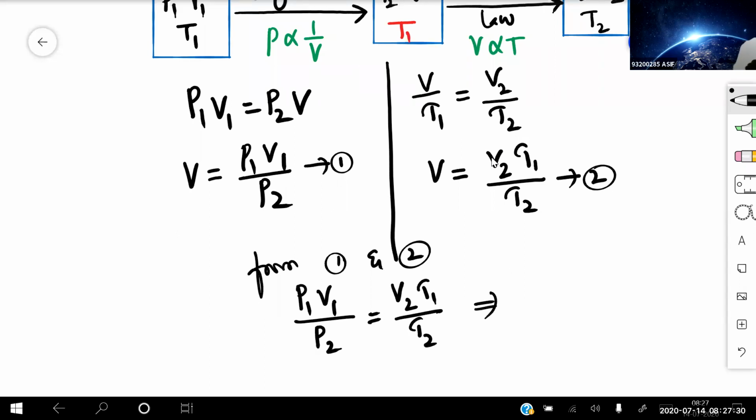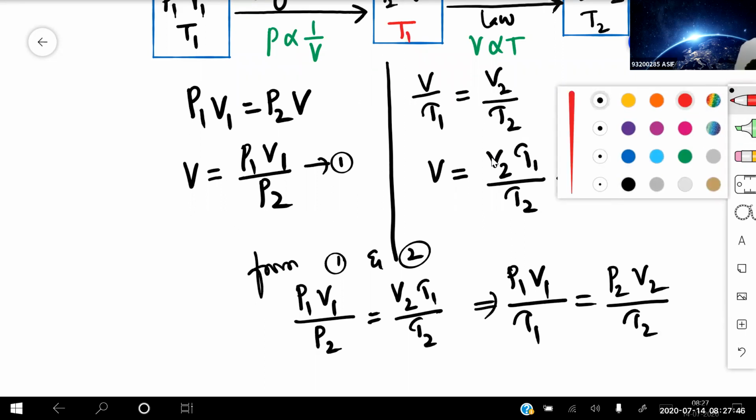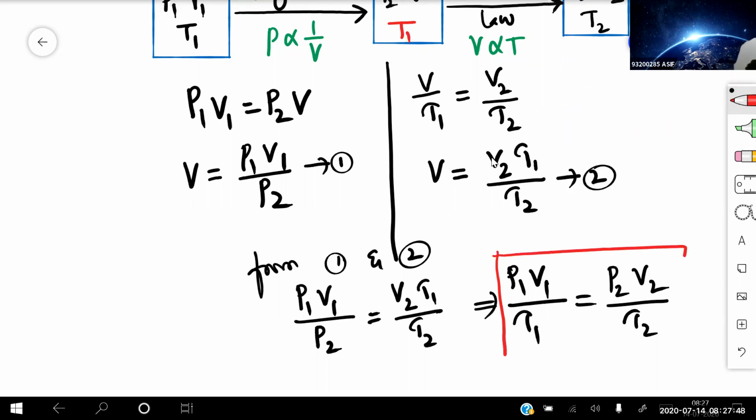So I can write P1 V1 divided by T1, taking T1 down, is equal to P2 goes up, so P2 V2 divided by T2. So this is your ideal gas equation. P1 V1 divided by T1 is equal to P2 V2 divided by T2. That is the relation for the ideal gas equation.